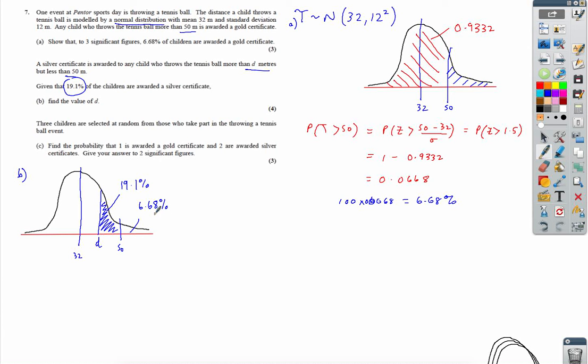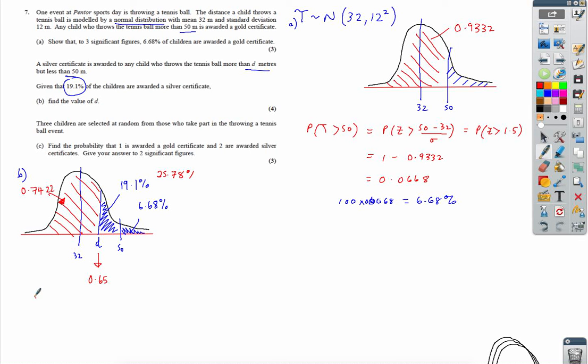So that area there and here is 19.1%. Okay, we need to find this distance here. I can't look up 19.1%, I can't look up 6.68, but if I think of these in terms of areas, I know that combined gives me 25.78%, which means this area here, so all I'm doing is basically adding up numbers at the moment and taking away from 1, this area here is 0.7422. If you look up 0.7422, it gives you a Z value of 0.65.